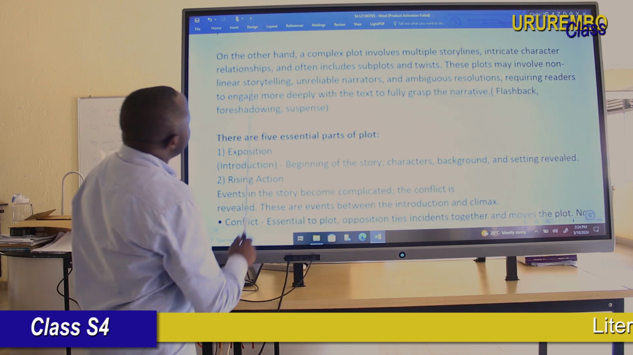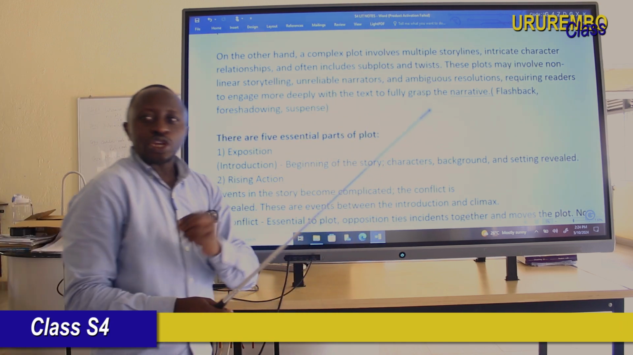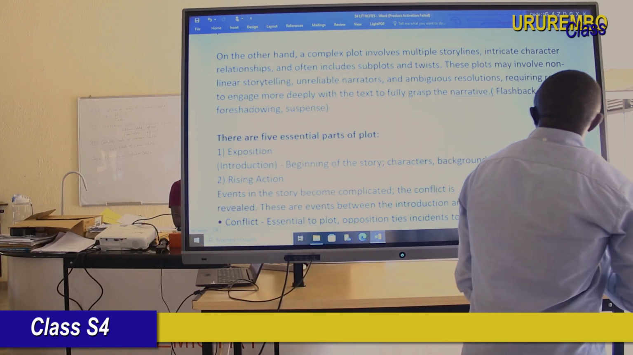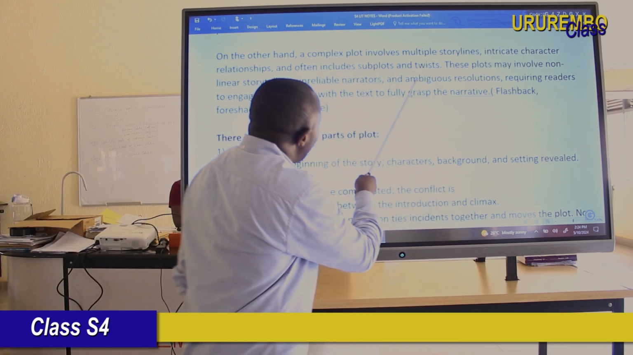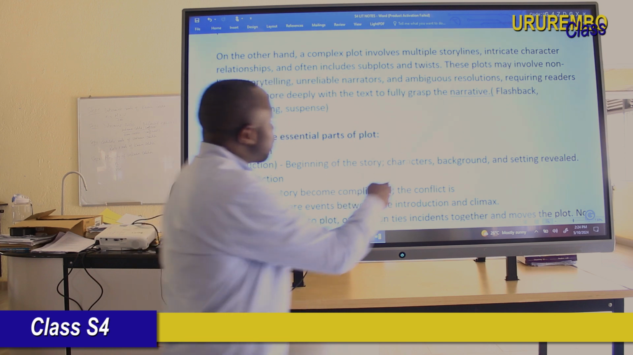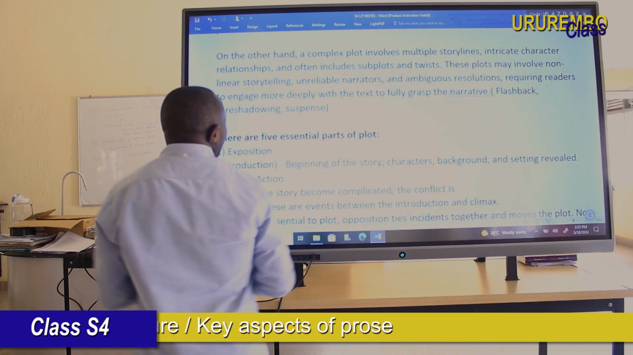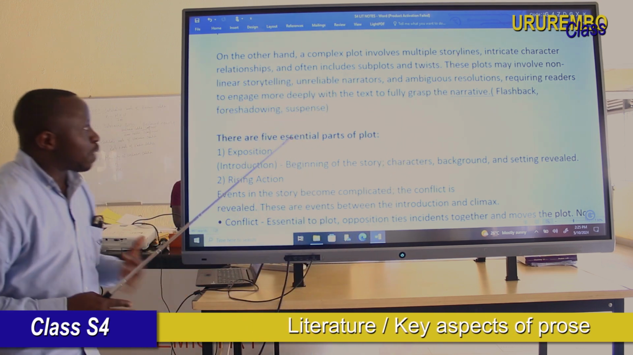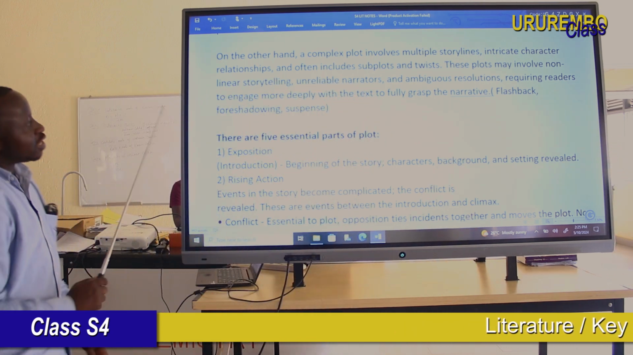On the other hand, dear student, a complex plot has multiple storylines. As I told you, it has subplots, multiple storylines, and intricate character relationships. Because it has more than one plot, it may involve non-linear storylines, because the narrator has used flashbacks. Those flashbacks interrupt the chronological order of events. That time it is complex.